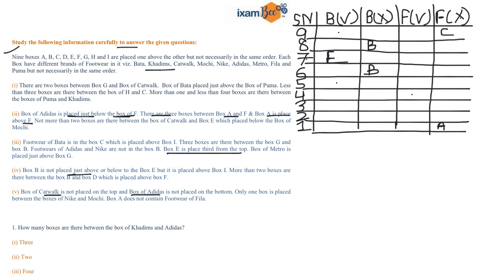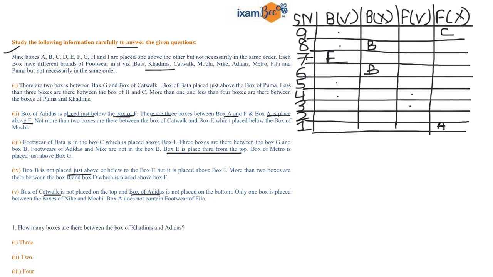Second condition: if box A is at the 8th position, then box F will be at the 4th position because we know that there are 3 boxes in between, and the box of Adidas is over here, right?